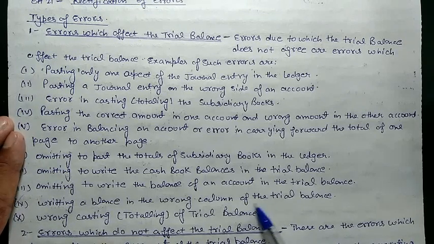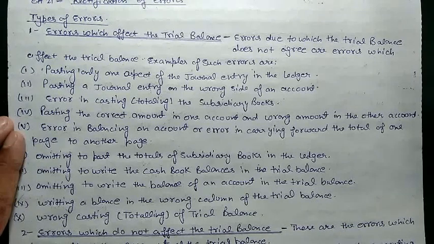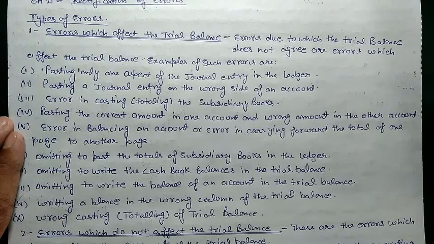Writing a balance in the wrong column of the trial balance, maybe like the purchase account has a debit balance, but we posted that balance on the credit side of the trial balance, because the trial balance also has two sides, that is debit and credit. Sometimes we make mistakes in posting the amount on the wrong side. We have similar terms, carriage inward and carriage outward. Both are expenses for us, so we post both on the debit side.